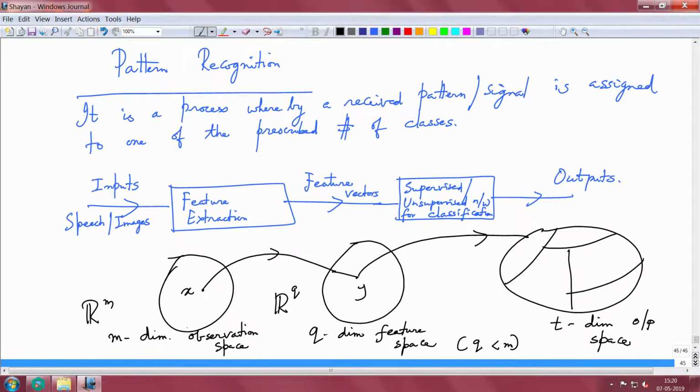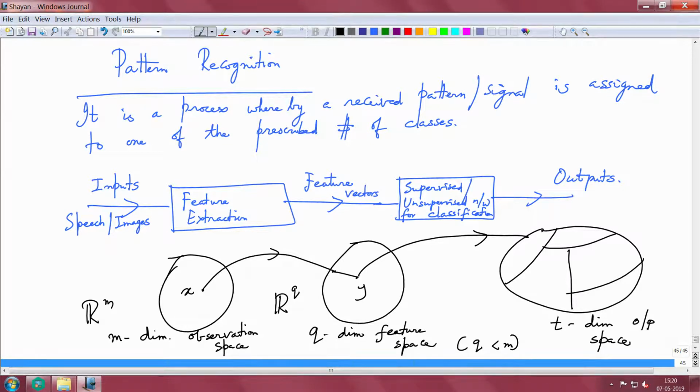So, at this stage, when you are taking your vectors from the observation space to a feature space, you are doing some kind of dimensionality reduction. For example, think about it in a simplistic speech recognition task, right. I have a speech signal, speech is band limited to 4 kilohertz, I sample it, and from the sampled speech I have to extract features.